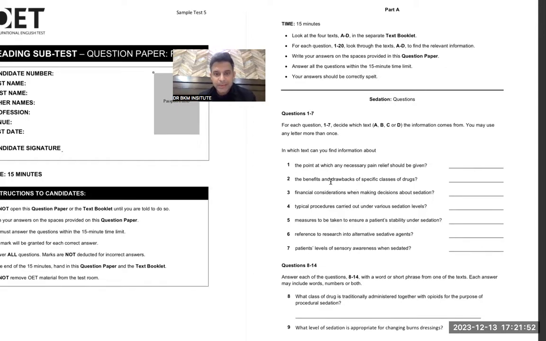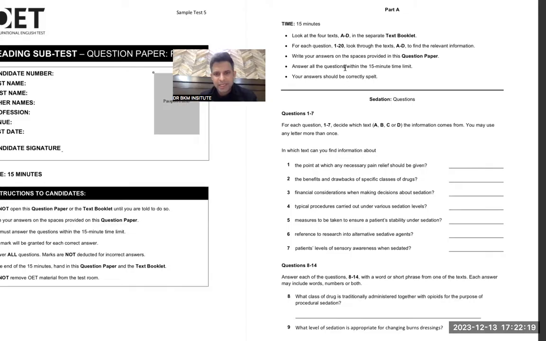Second, D 100%. Third, guys, third. Yes, sir. A. Correct, sir. That means we got it right. Our guesswork or fluke was right. Then typical procedures carried out, I'm not sure about this, but various sedation levels, C. Not sure. No, sir, it's B. Fourth B.